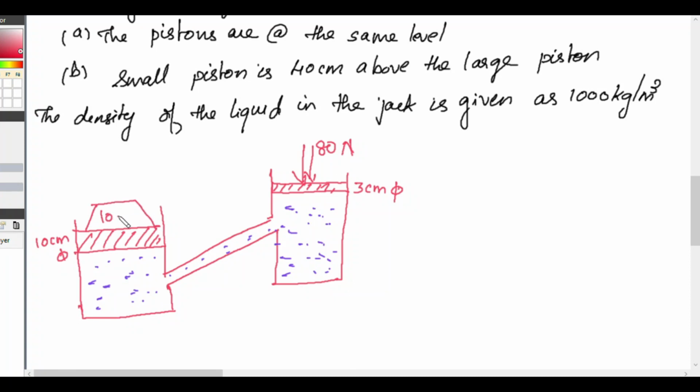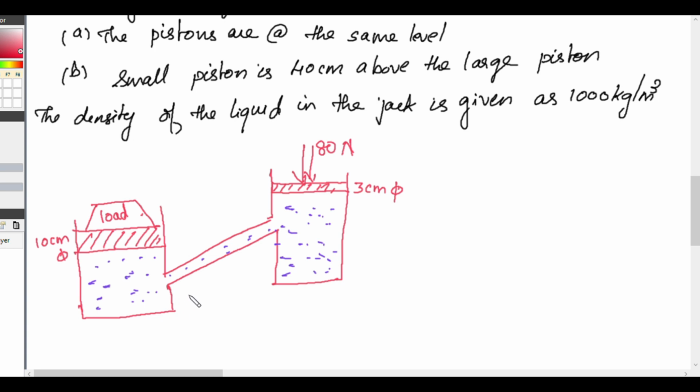So here you have a load or a weight. When you are applying some force here on the smaller piston, how much weight can you lift? That is the advantage of this hydraulic jack.